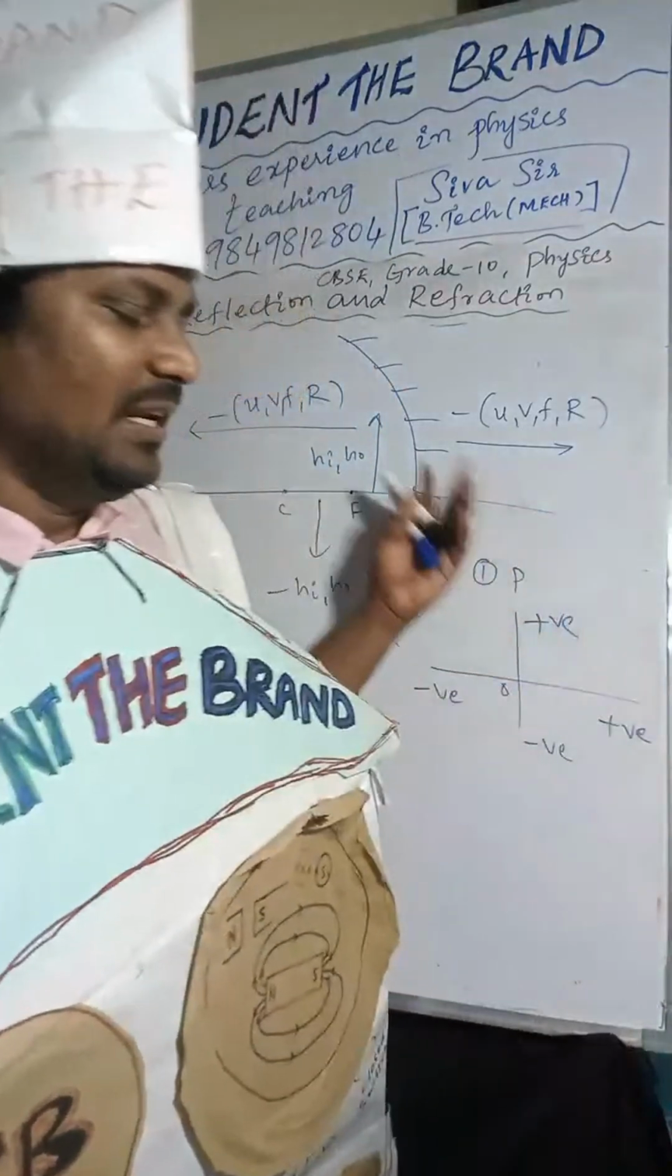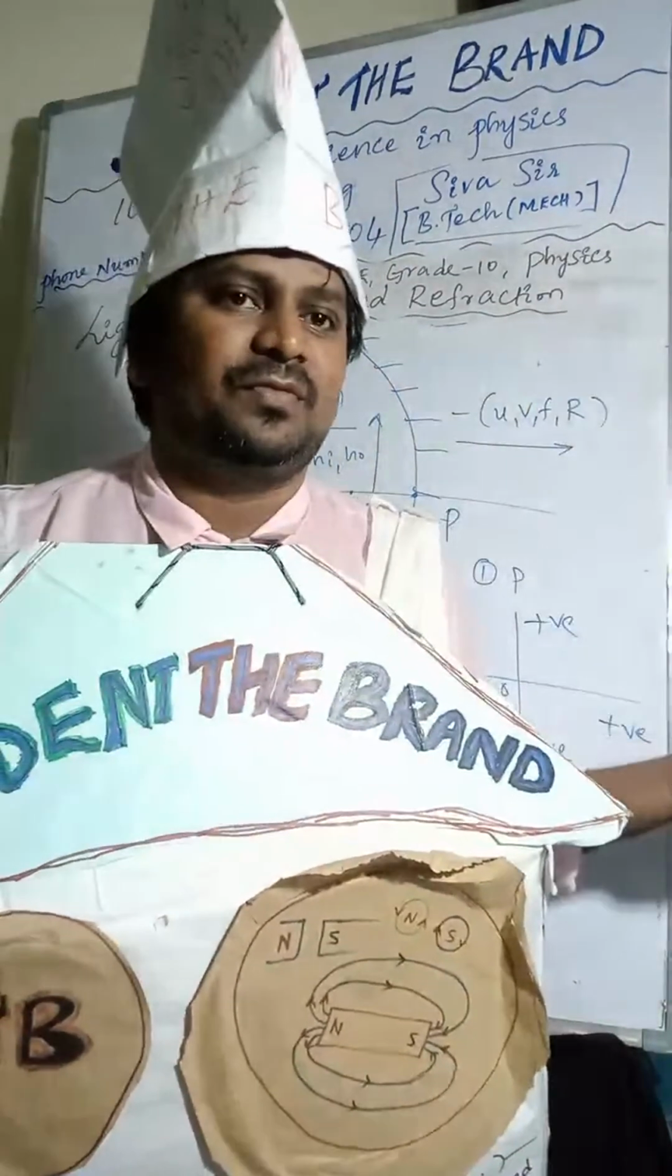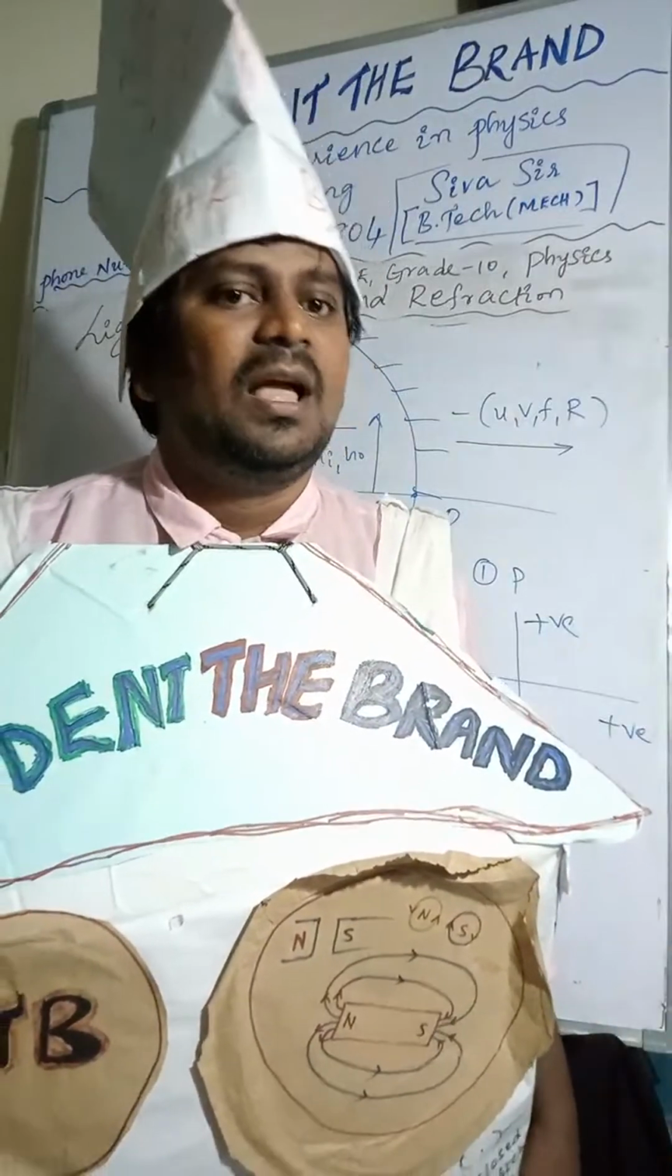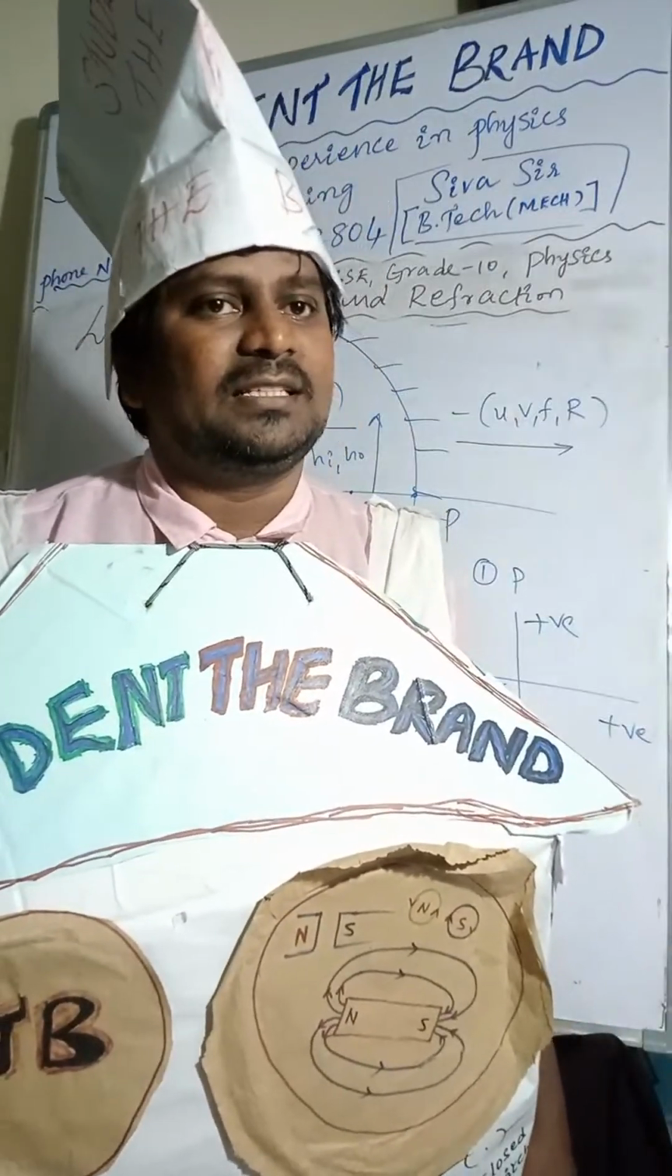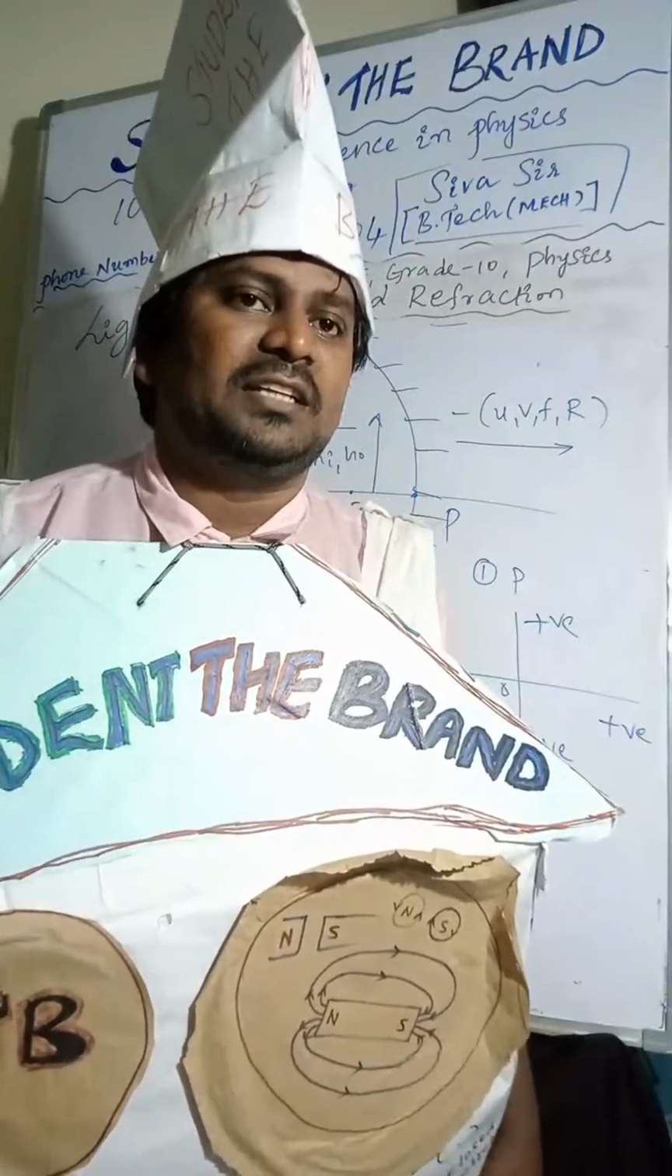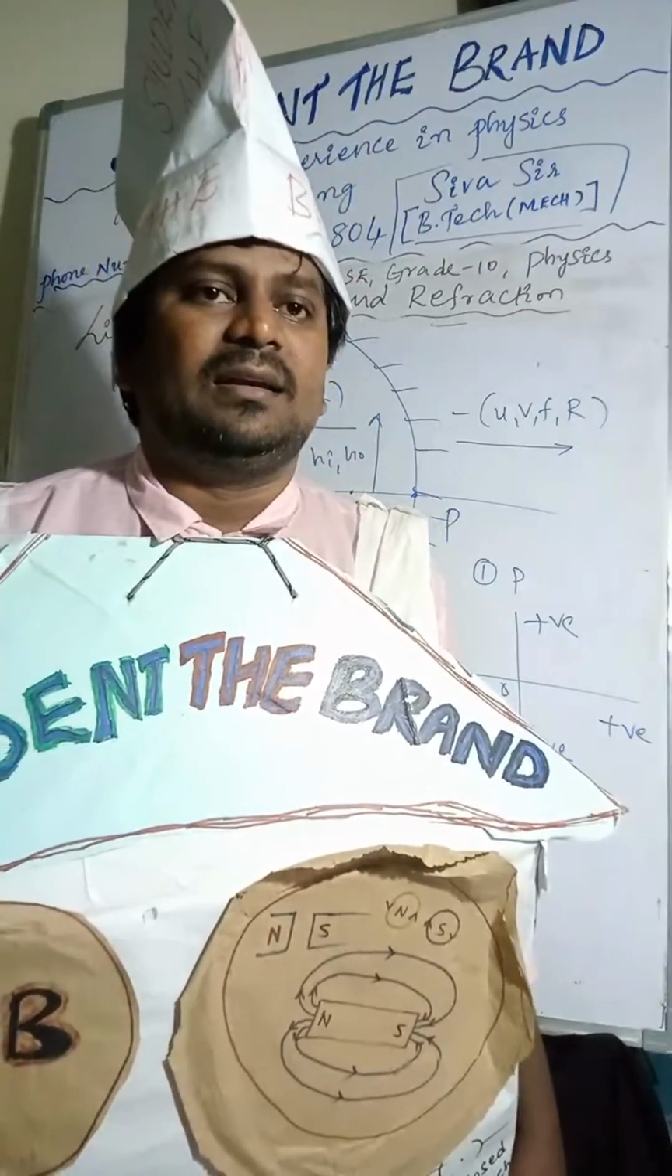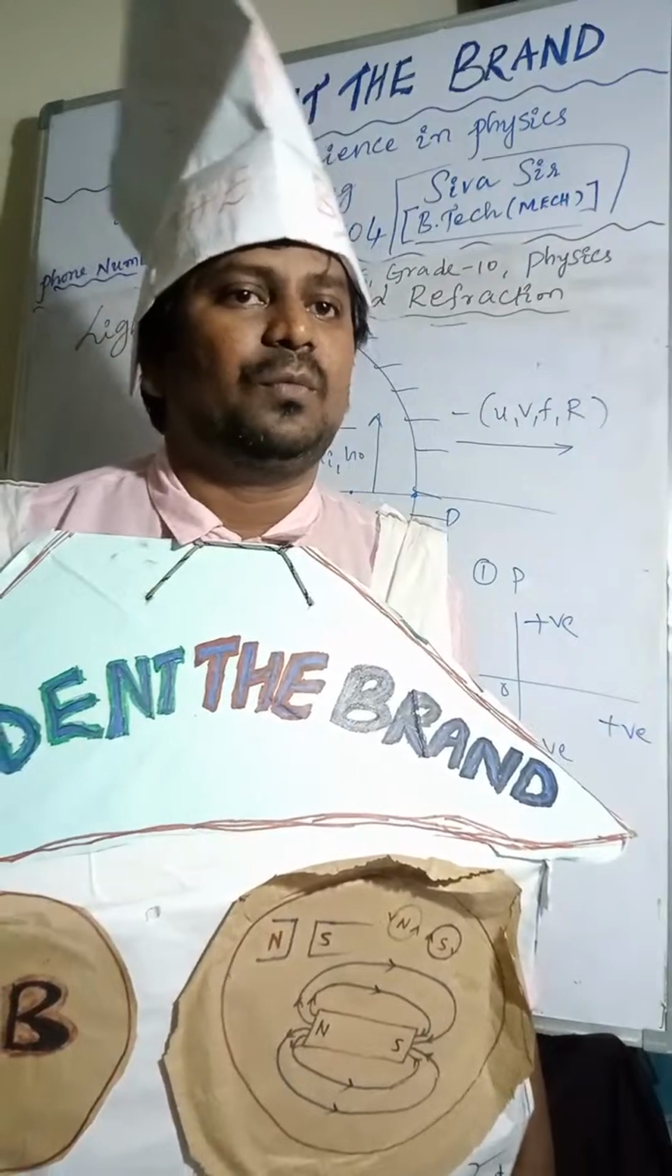Next, there are still many points left. Two more points: the mirror formula, 1 by f equals 1 by v plus 1 by u, and magnification, m equals minus v by u. So that is magnification and the mirror formula, and that's enough. Still a few more points are there.